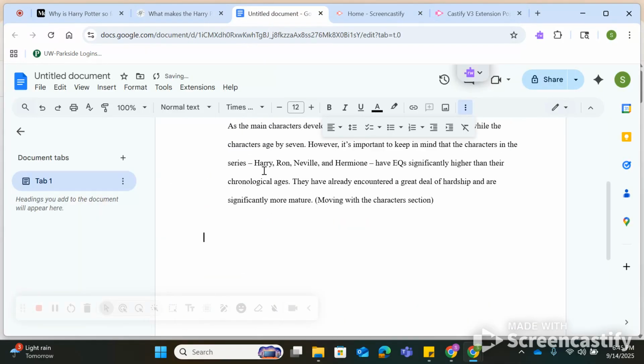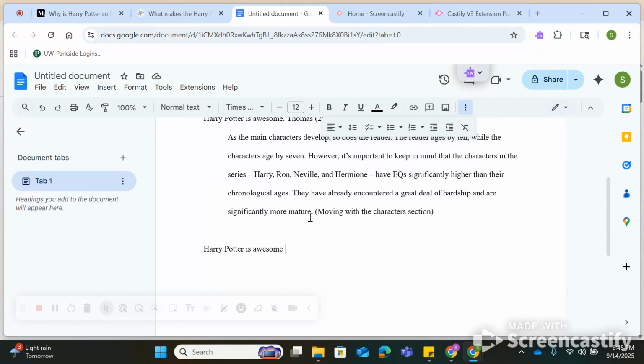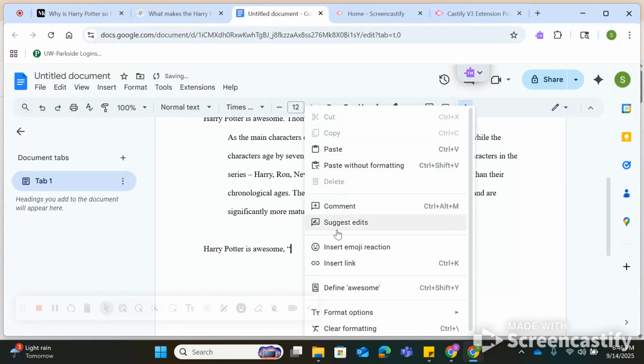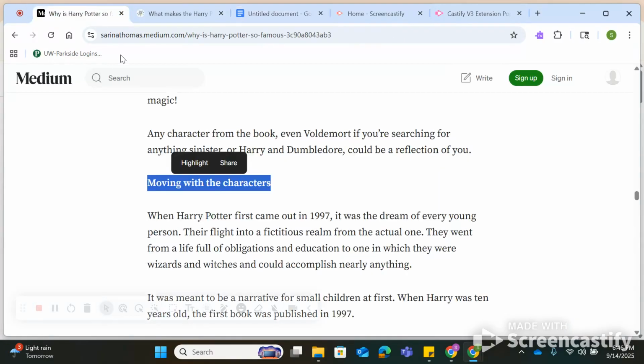So, in order to do an in-text citation, if you don't have an author and you don't have a published date, it's kind of the same thing. We're going to lead into the quote, Harry Potter is awesome. But, because I have no author, this option, off the table. I have to do this one, okay? So, what I'm going to do, Harry Potter is awesome. Stick in my quote here. Yep. End quote.